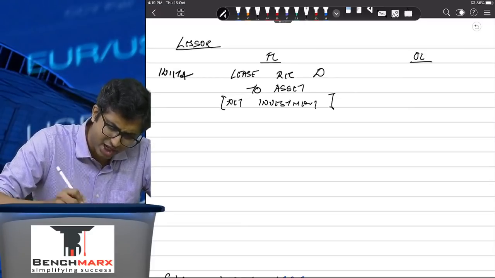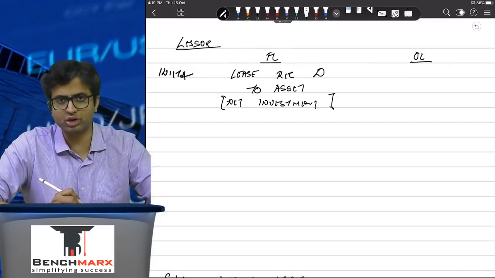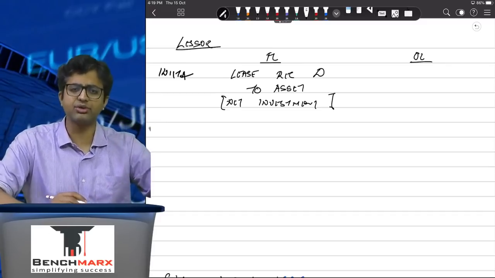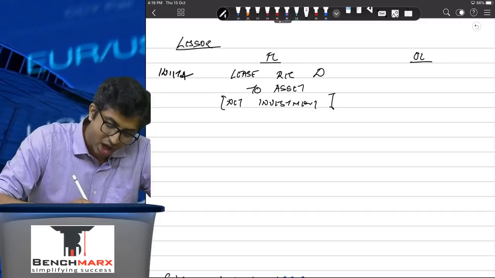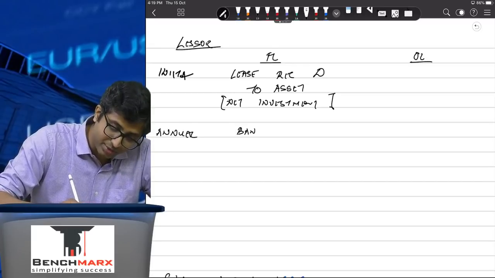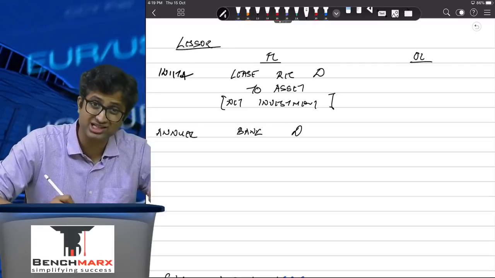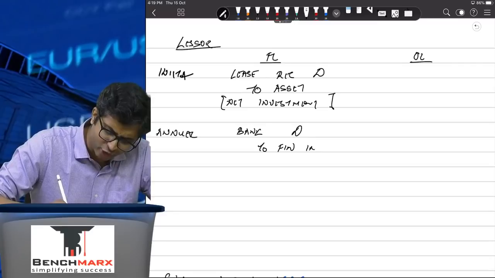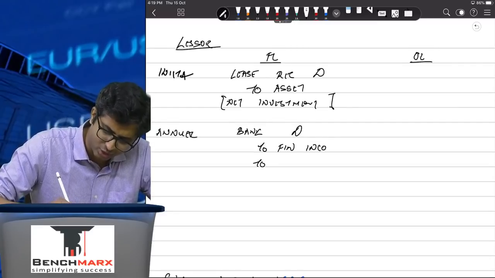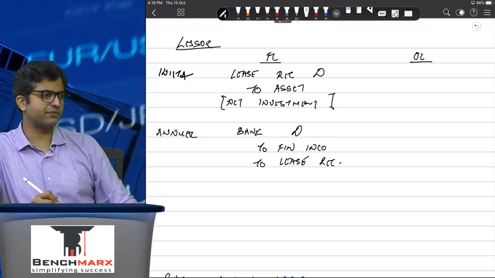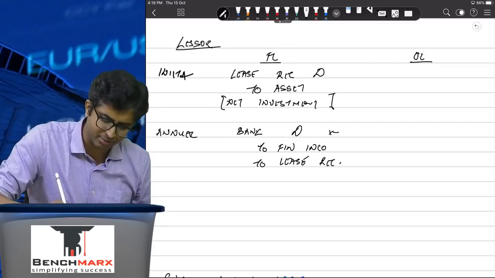The annual entries would be, well, the asset is sold, so there is not really a sale, but the risk and reward is transferred, so it is de-recognized, so there is no depreciation. However, the money is still going to be received, and hence the entries would be bank account debit, but this is treated as a recovery of a receivable: to finance income, which is like your interest income and will go to the profit and loss account, and to lease receivable. You will first calculate the interest, and the balancing figure, if any, will be taken as the lease receivable.